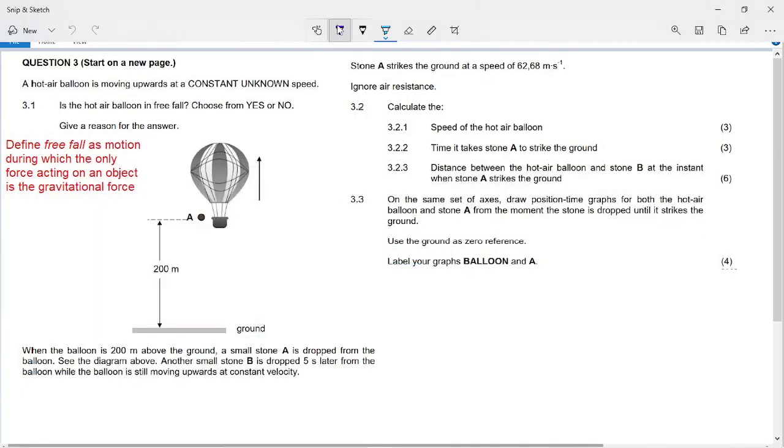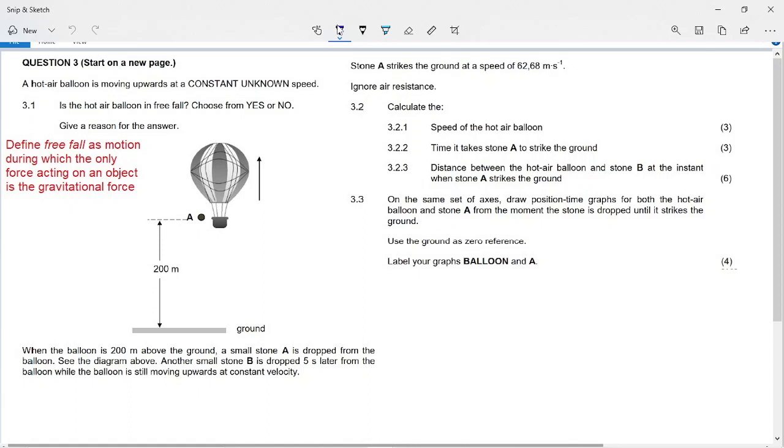Okay, let's look at this lovely hot air balloon question from November 2021. This hot air balloon question has a lot of similarities to one of the supplementary papers, February-March 2017. So if you want to go and check out February-March 2017 for more hot air balloon practice, go ahead. For now, let's look at this one.